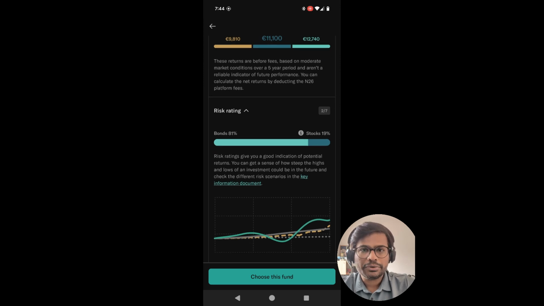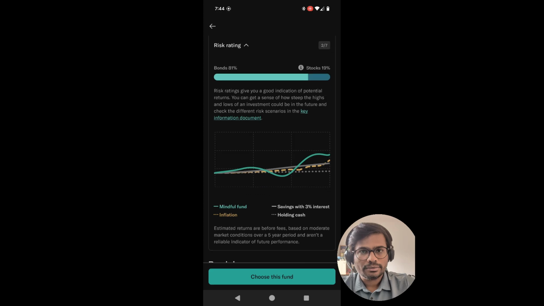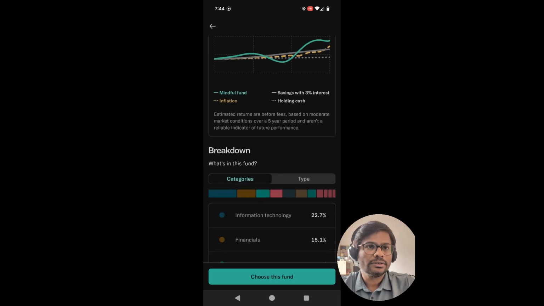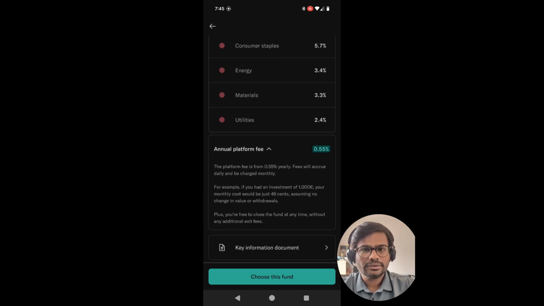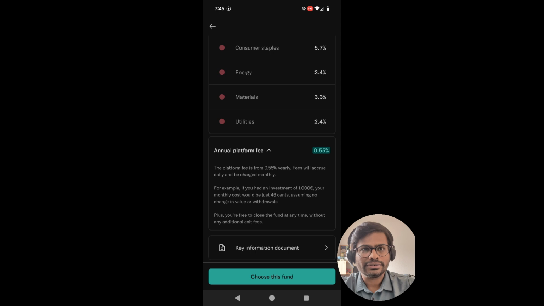However, some people like to invest with a conservative mindset. Risk rating is 2 out of 7, which is quite low risk. And 81% is invested in bonds and 19% in stocks. Bonds are considered a safe investment strategy.